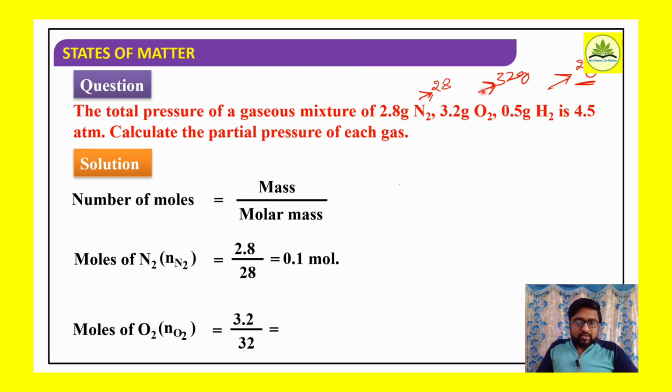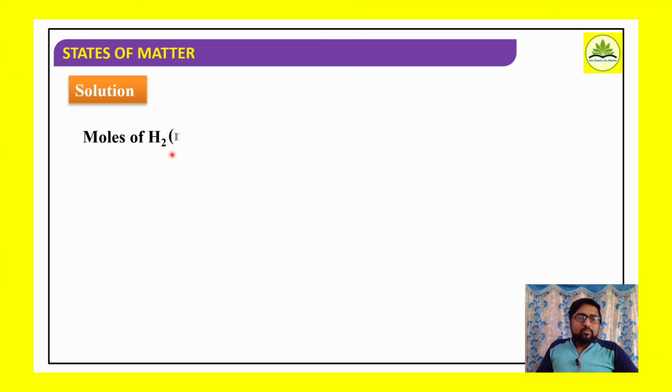3.2 divided by 32, again it is 0.1 mole. So number of moles of nitrogen is 0.1 mole and that of oxygen is also 0.1 mole. Further, number of moles of hydrogen, H2, is equal to how much? Weight is 0.5 gram divided by 2. So answer is 0.25 mole. We got number of moles of all the gases, nitrogen, oxygen and hydrogen. Nitrogen 0.1 mole, oxygen 0.1 mole and hydrogen is 0.25 mole.